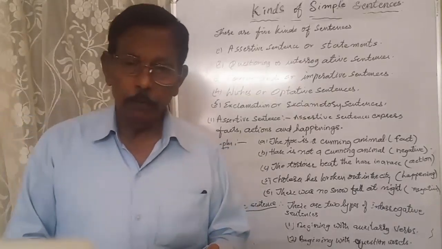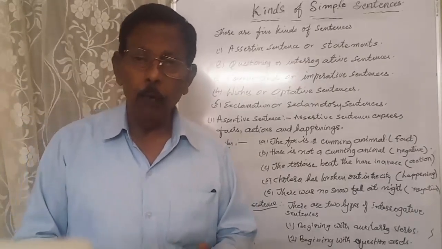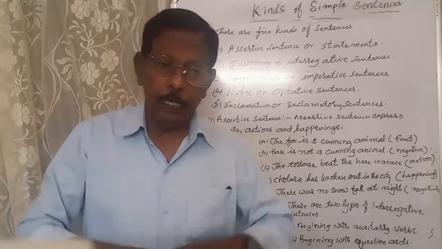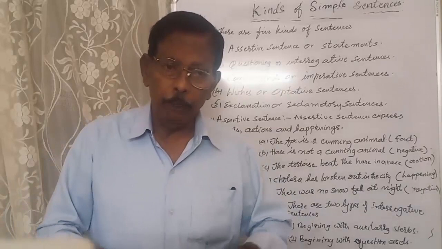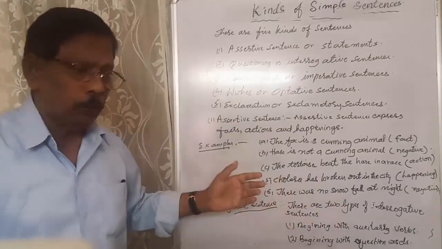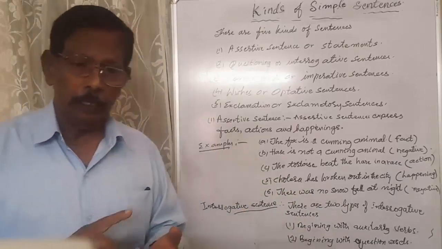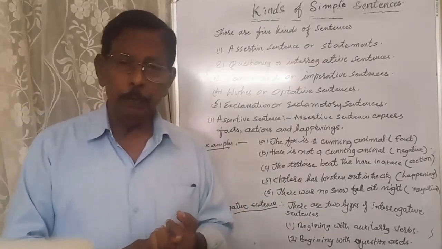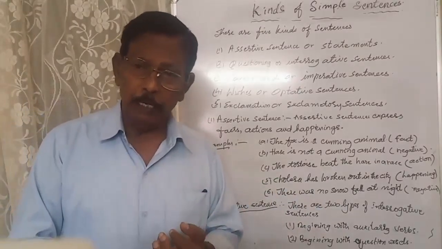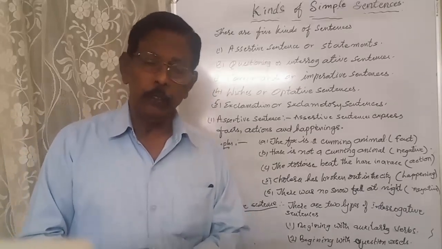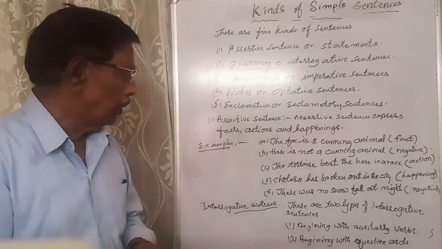What, where, when, how. These are called questioning words. So we can ask questions with these 2 types of words. One is beginning with the auxiliary verbs. Second one begins with the question words.